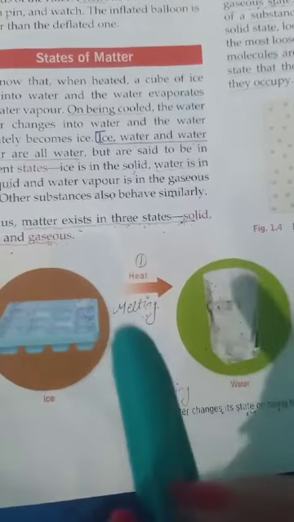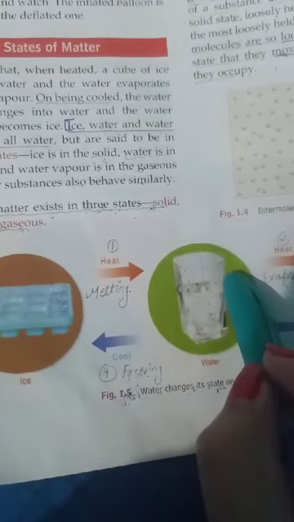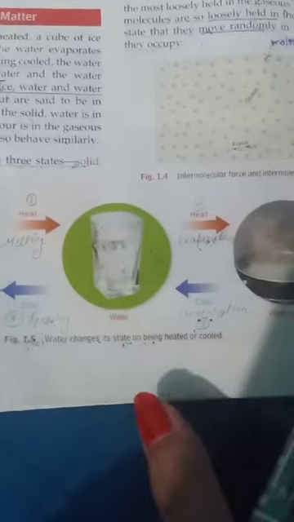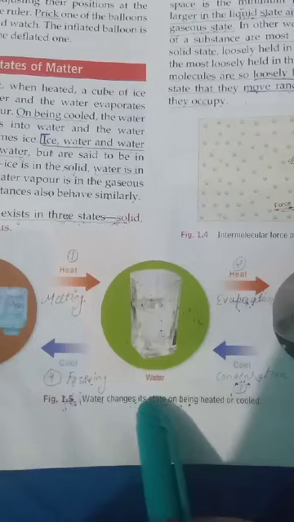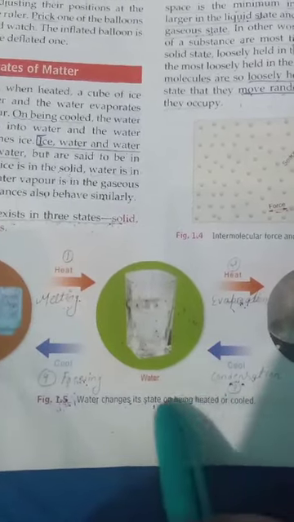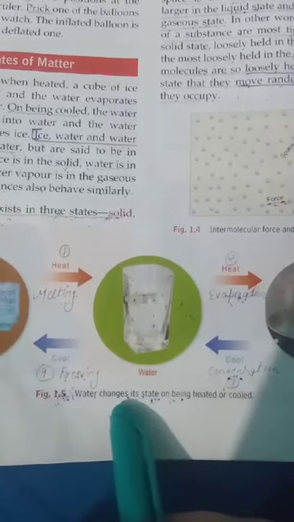I repeat, upon heating, ice melts into water, water evaporates into water vapor, and being cooled, water vapor changes into water and water changes into ice. So we can say that water changes its state on being heated or cooled. That is, whenever we heat or cool water, it changes its state.